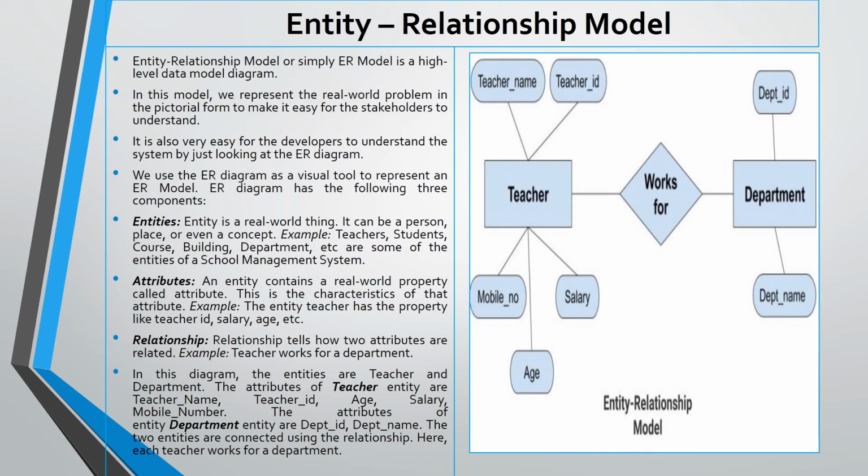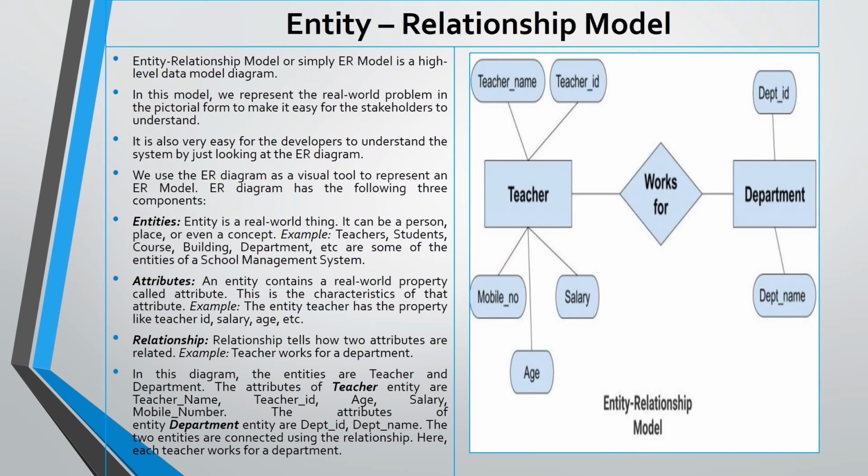First one is entities. An entity is a real world thing. It can be a person, place, or even a concept. Example: teacher, student, course, building, department, etc. are some of the entities of a school management system. Second one is attribute. An entity contains real world properties called attributes.